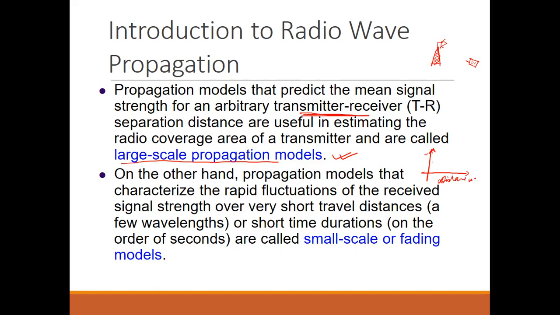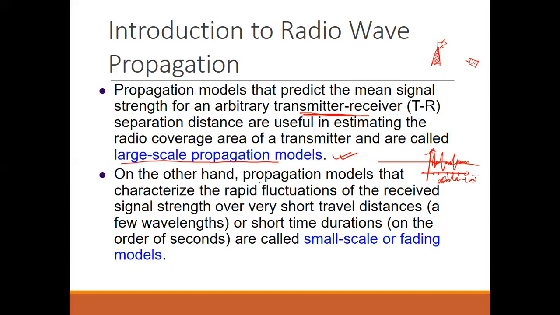Let the distance be in meters: 1 meter, 2 meter, 3 meter, 4 meter, 5 meter, like this. With distance there may be some variations at small distances, and when we average all these signal strengths, we will have a somewhat constant type of signal for a larger distance. So it is known as a large scale propagation model.